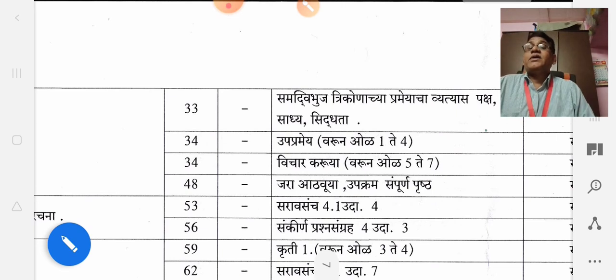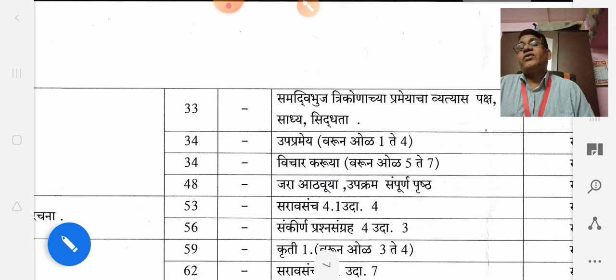And in the coming semester, the first chapter, second chapter, third chapter, and fourth chapter are there, okay? I will give the question paper on these 4 chapters.